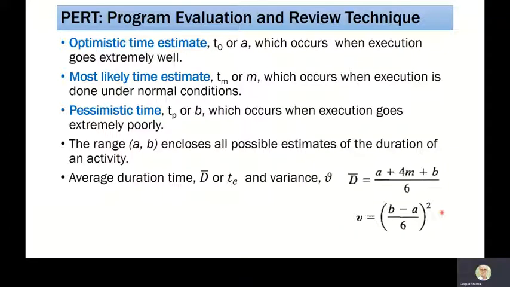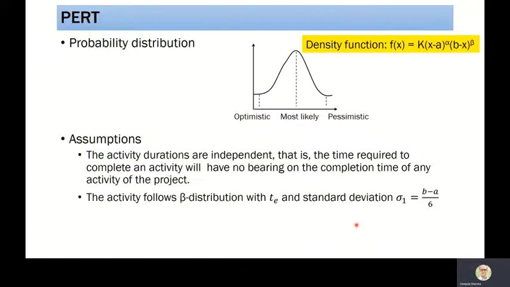All these quantities we calculate with the help of the beta distribution. In this course, we are not going into the mathematical proof to get the D bar and variance value. We take those values directly because our main task is to use these network methods for our application.